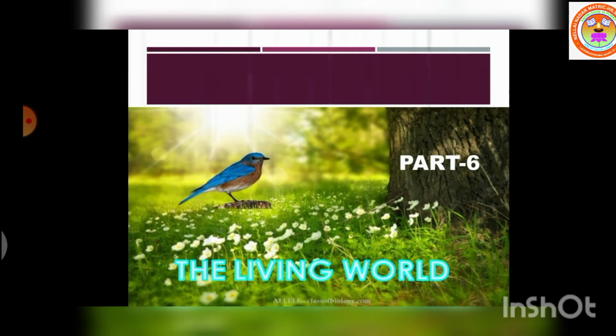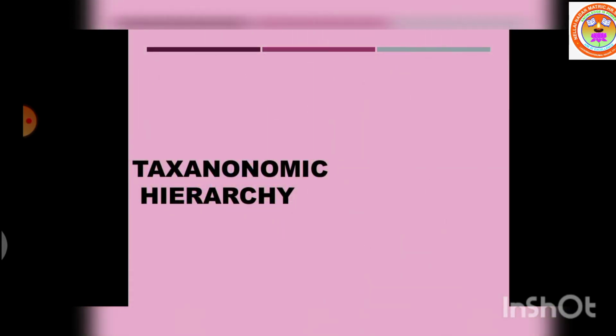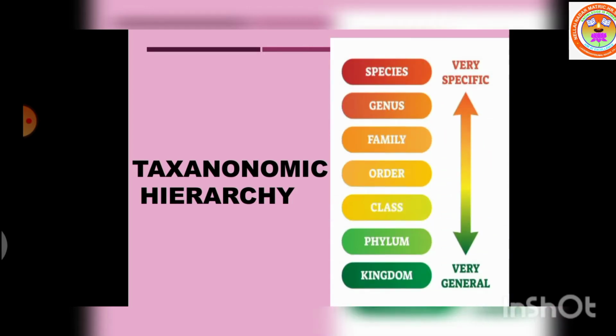We are discussing chapter number 1, the living world. Today, we are going to learn what is taxonomic hierarchy. Taxonomic hierarchy is the process of arranging various organisms into successive levels of the biological classification, either in a decreasing or an increasing order from kingdom to species or species to kingdom. Each of these levels of the hierarchy is called a taxonomic category or taxon.